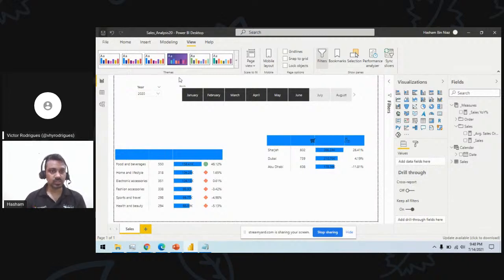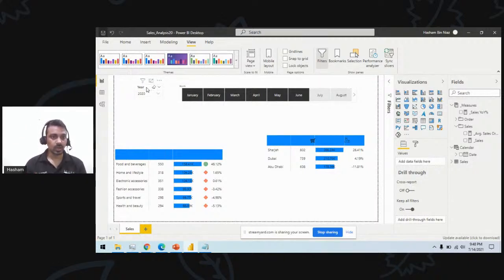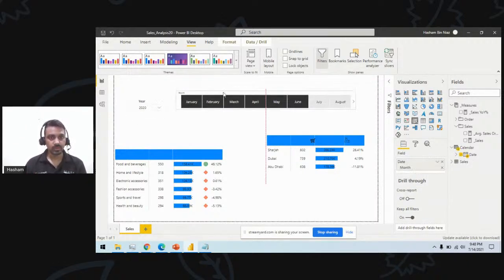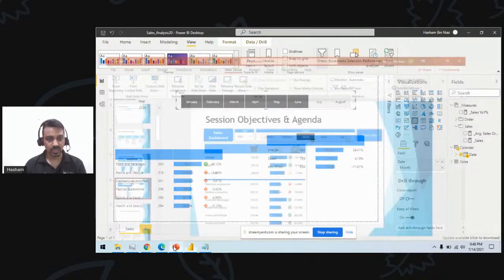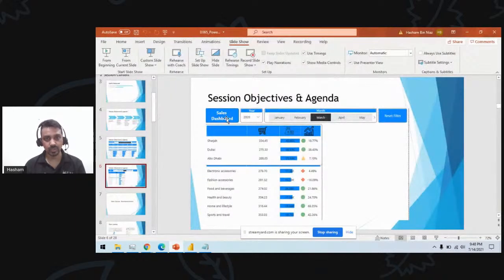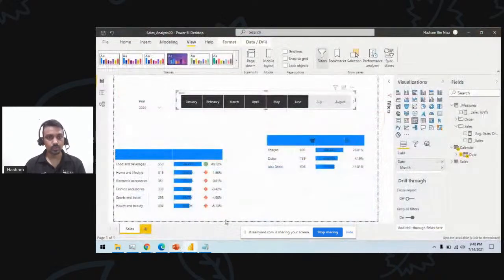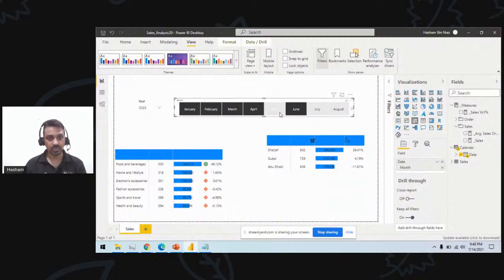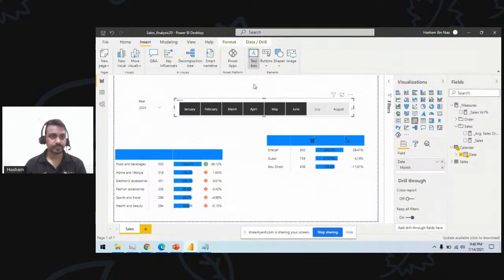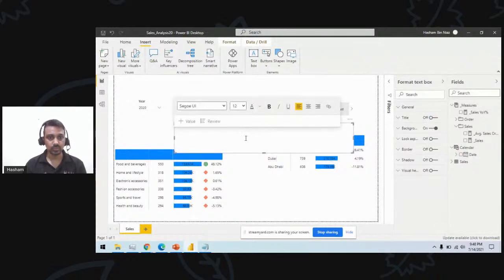Okay, so now I have almost 10 minutes left for the final exercise, and I want to create something like this. So quickly do some of the things available. I will place a text box here, and it's always good to have your sales dashboard. So I have this one available.